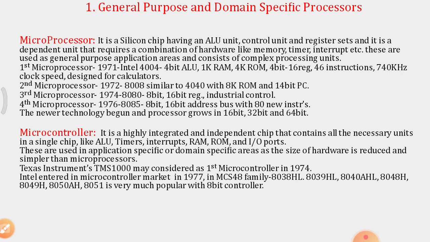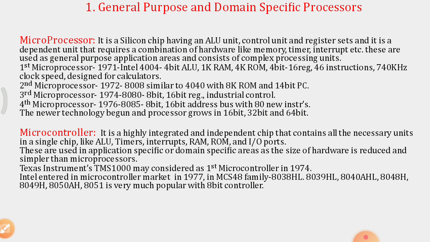This 8-bit microprocessor 8080 was used for industrial controls. Later on, processor speeds, processor bit widths, and the number of registers with address bus kept growing. The fourth processor was in 1976, the 8085, also 8-bit with a 16-bit address bus and 80 new instructions.